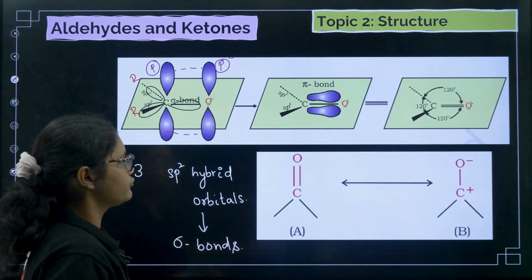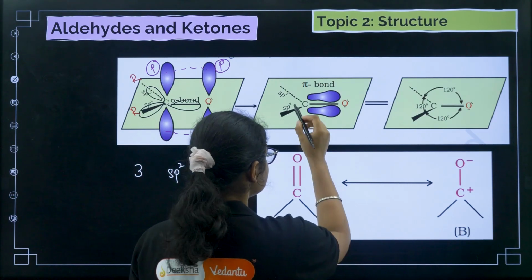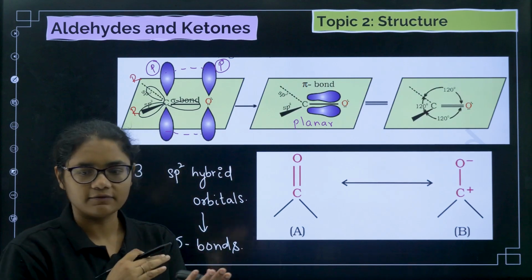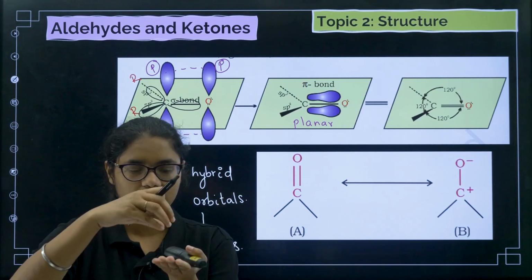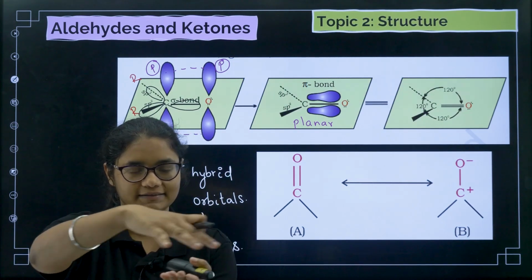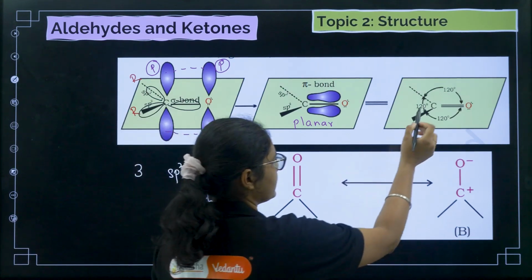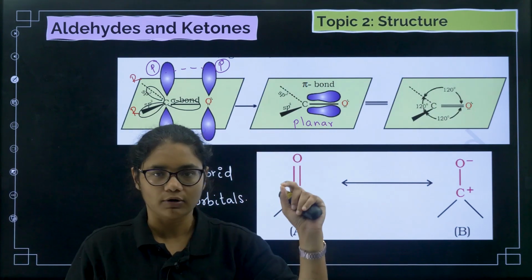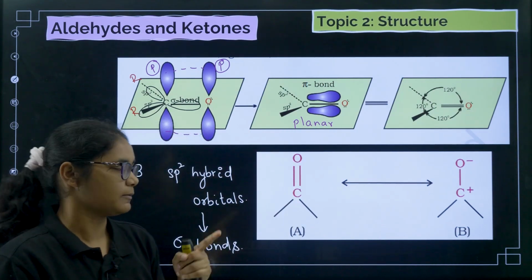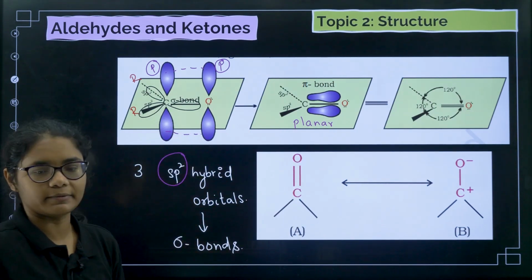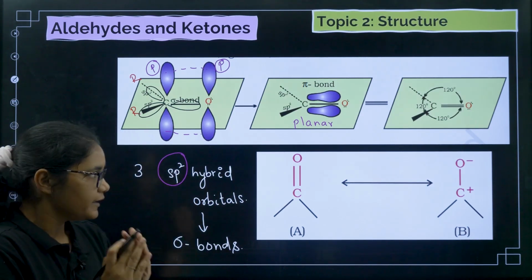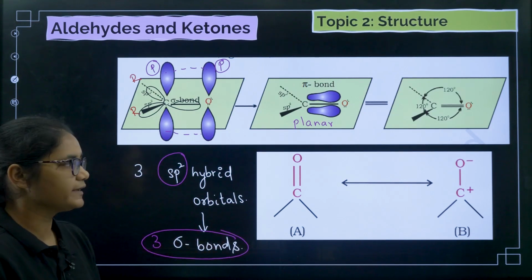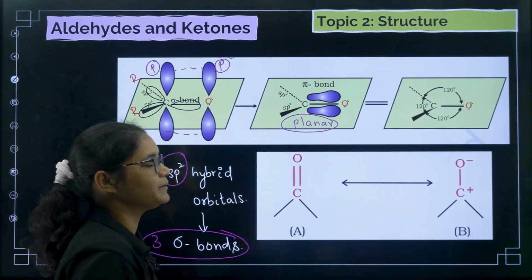Now what you should remember here is that this is a planar molecule. The molecule lies in one plane: the carbon, the 2 bonds and the oxygen lie in one plane. What is the bond angle here? The bond angle is 120 degrees. So these things are important. What is the hybridization of carbon? Carbon is sp2 hybridized. Next, it forms how many sigma bonds? It forms 3 sigma bonds. Next, a very important thing is that the molecule has a planar structure.